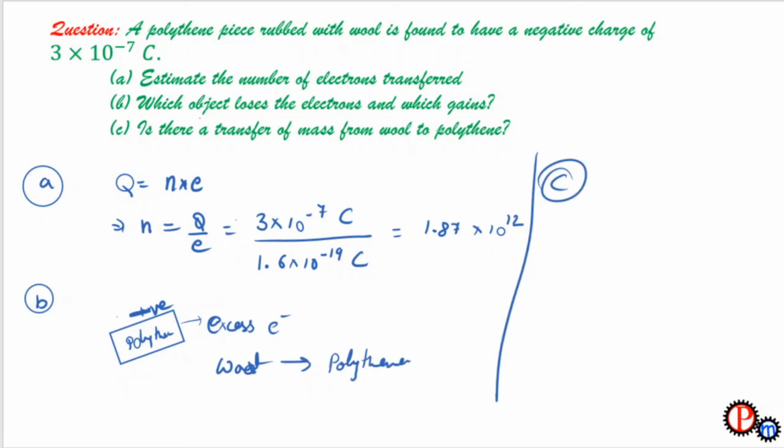Third, is there a transfer of mass from wool to polythene? Yes, there is a transfer of mass from wool to polythene because electrons have a finite mass, and that mass is transferred with them. So when the electrons are transferred from wool to polythene, that mass is also transferred.